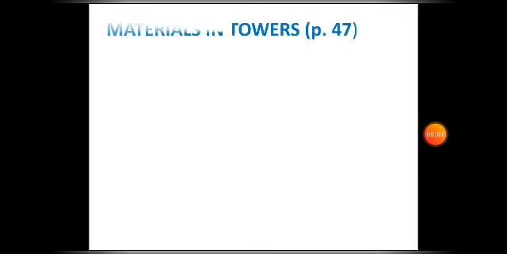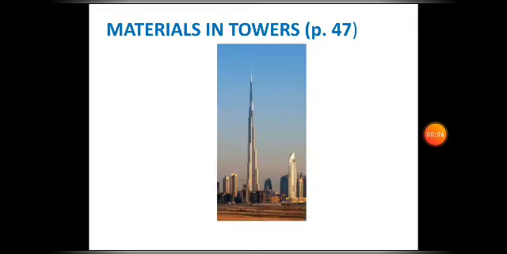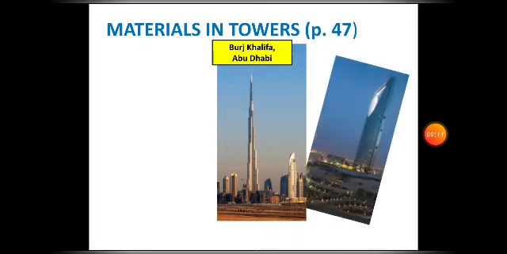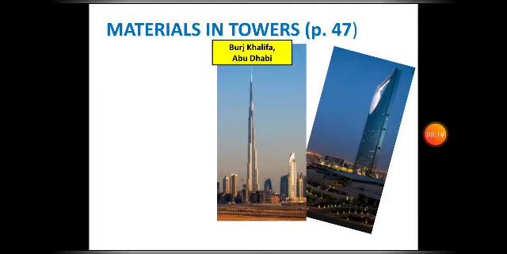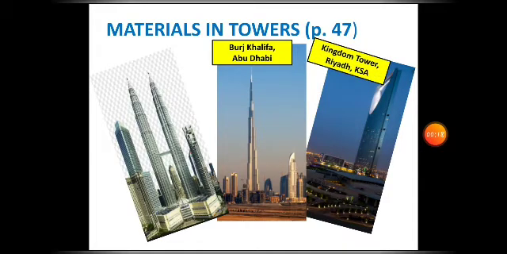Here are other examples of towers or skyscrapers. We have this one, which is the Burj Khalifa. We have also this, which is here in Riyadh, the Kingdom Tower. And we have also this, which is found in Malaysia, the Twin Tower. All these towers make use primarily of glass, concrete, and metals.